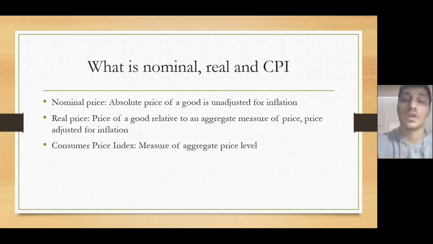Now this is an important topic. What are nominal and real prices, and the CPI? Nominal price is the absolute price of goods, unadjusted for inflation. As we know, inflation is included in the nominal prices, whereas real prices are adjusted for inflation, which means that inflation is not included in a real price. The consumer price index measures the aggregate price level.